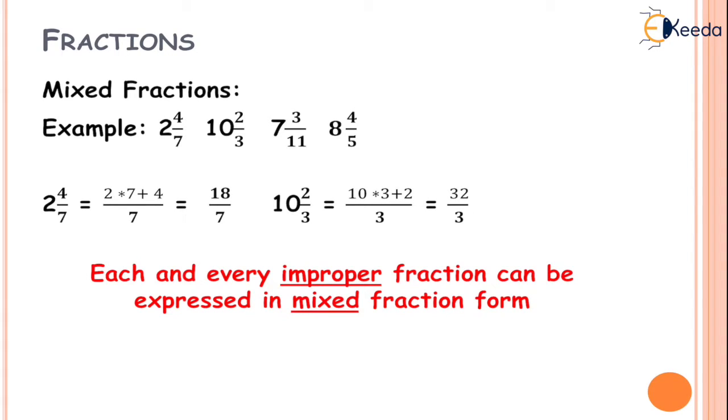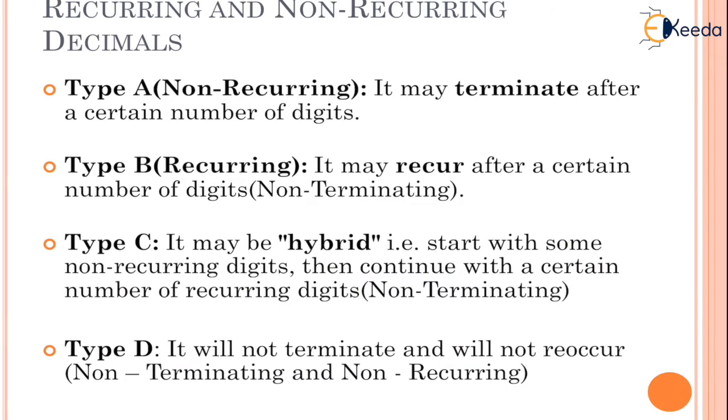These are the different examples of mixed fractions, and each and every improper fraction can be expressed in the mixed fraction form. Now fractions, of course, are broadly classified into proper and improper, but there are also terminating, non-terminating, recurring and non-recurring decimals. So let us understand them. Now when we say type A, so there are different types. When I say non-recurring, what do you mean by non-recurring? Something which is not occurring again and again, something which is terminating. So it may terminate after a certain number of digits.